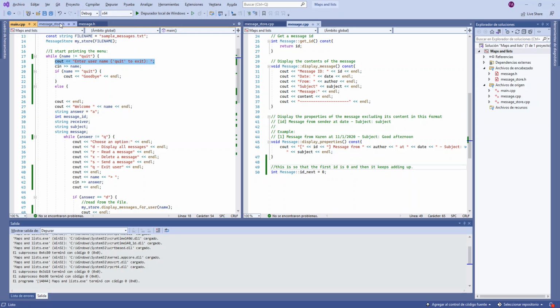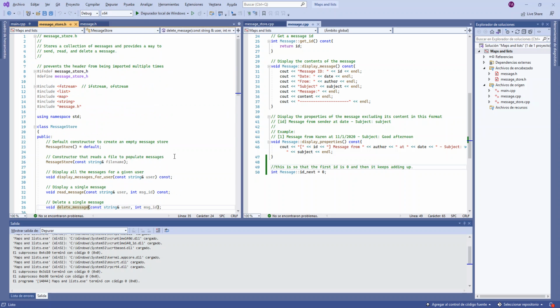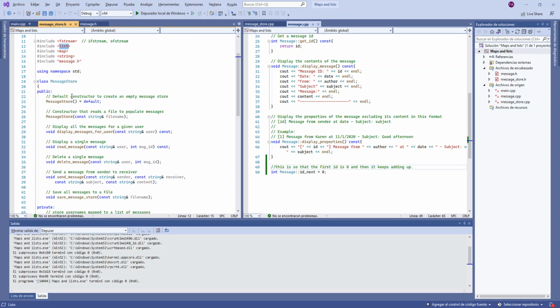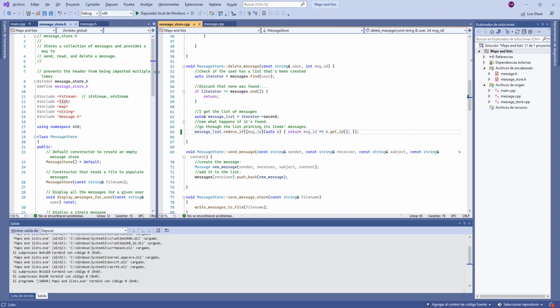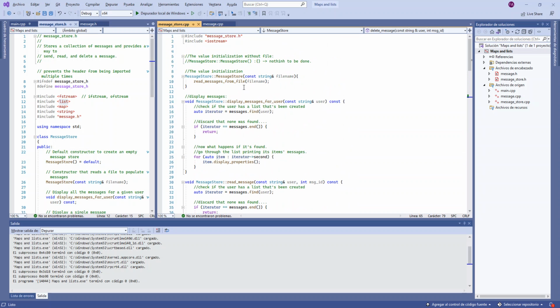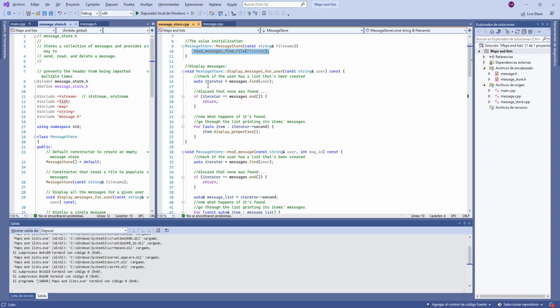So let's start with the store. First of all, we have a map, we have a list. This was given, it's nothing important. Okay, message store. To create this, it's just reading messages from a file with the file name that was given. This function was given, so I'm not going to go into the detail.